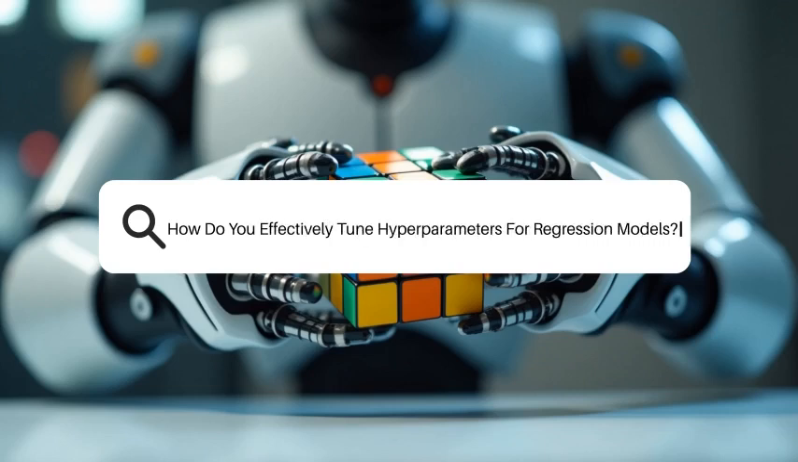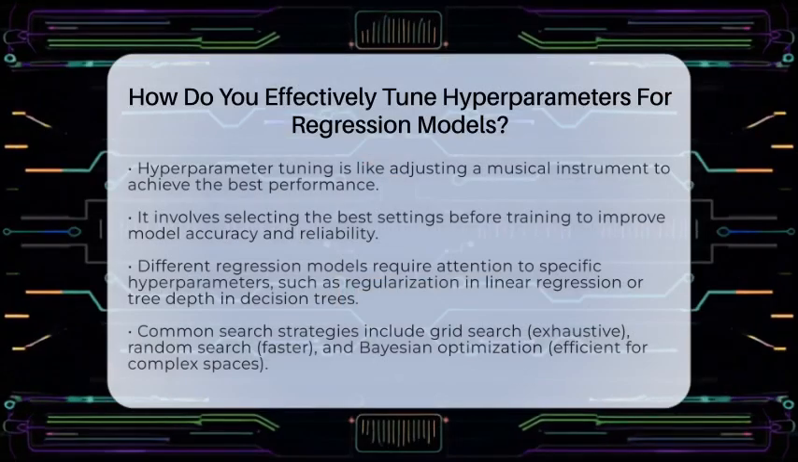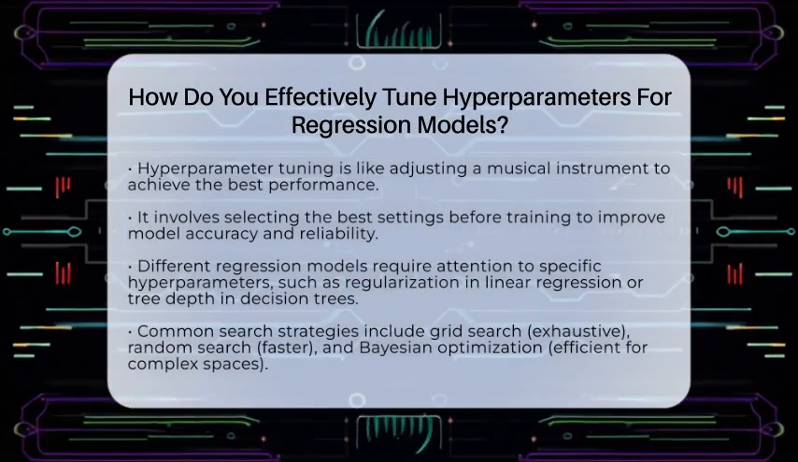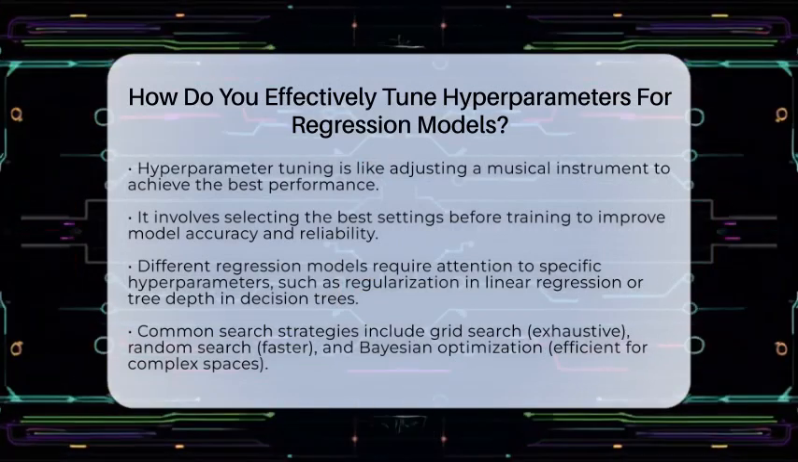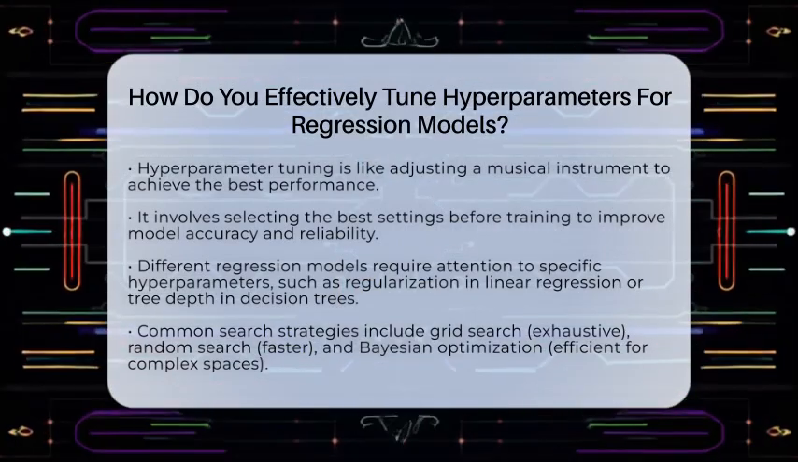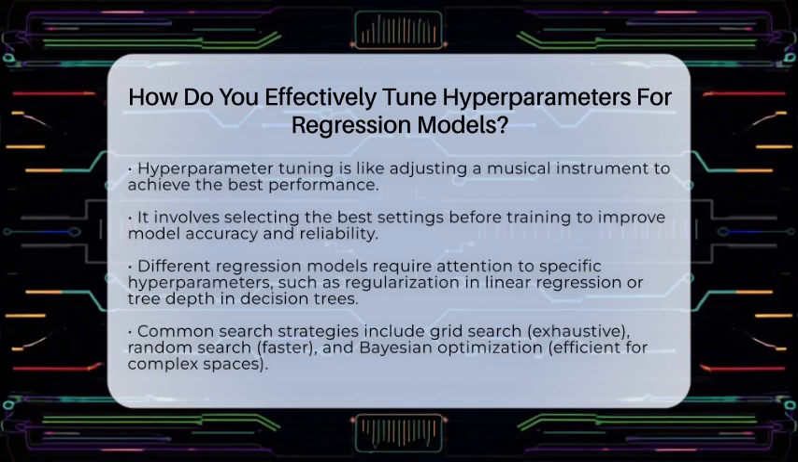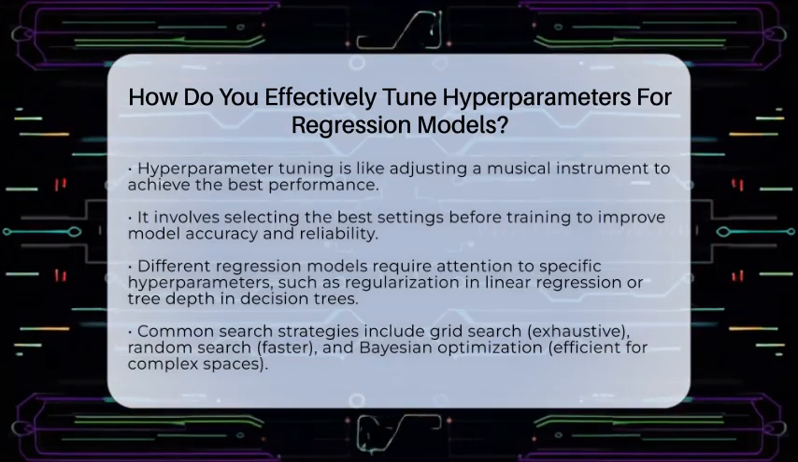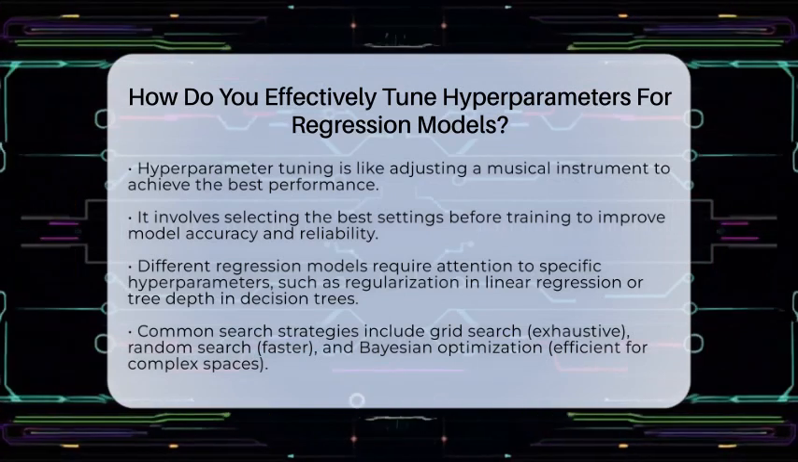How do you effectively tune hyperparameters for regression models? Imagine trying to tune a musical instrument without knowing which strings to tighten or loosen. That's similar to adjusting hyperparameters in regression models. It's all about finding the right settings to make your model perform its best on new data.